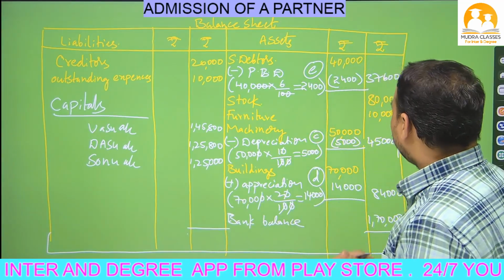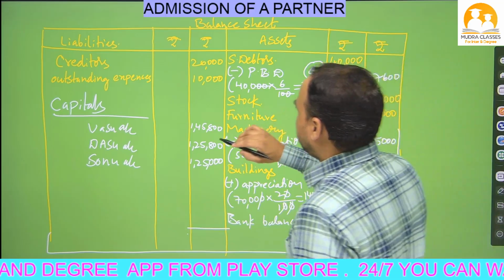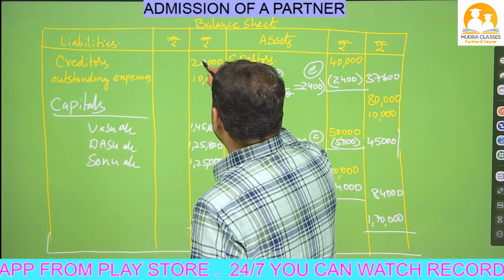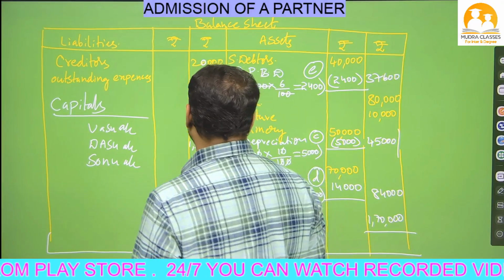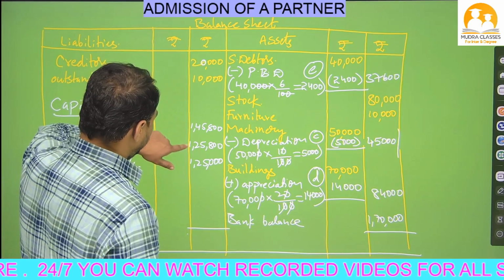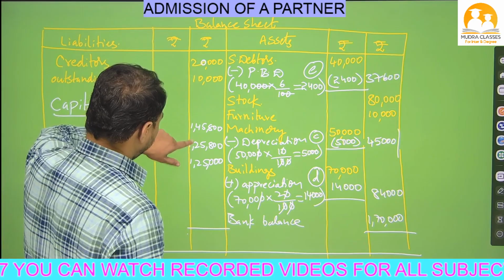Okay, let's do the asset side first. Total, beta. This creditors amount is 20,000, 20 plus 10, 30. First we'll do this one, 2,50,000.